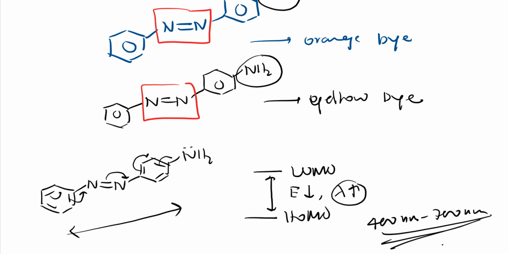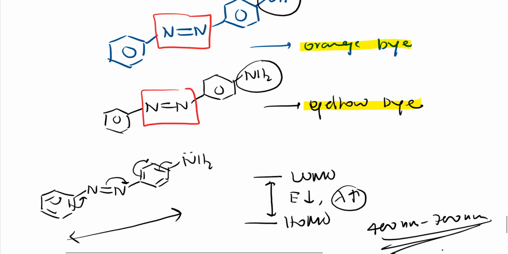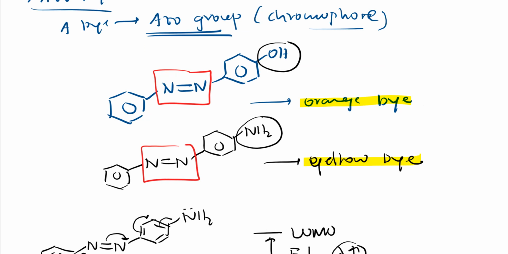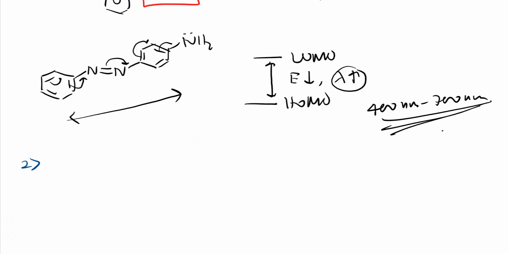So the color we can observe because our eyes are sensitive to only those colors, right? Because of this enhanced resonance, the energy gap between HOMO and LUMO is decreased, because of which we are able to see this color, whether it is orange, yellow, or red, right? So this is azo dyes. About this I will explain with the chapter. We will study more of these things. Even those HOMO, LUMO, chromophores, auxochromes, everything we will come across.